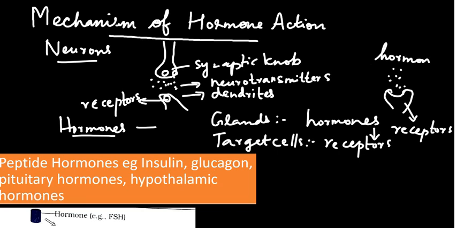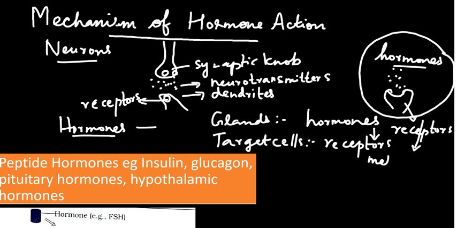Receptors are specific. That means one type of receptor will receive only that particular type of hormone. Once the hormones attach to the receptors, they form a hormone receptor complex. After forming a hormone receptor complex, they will trigger metabolic reactions. That means all the chemical reactions that take place within our body that can produce a biochemical change in the body, or they can also produce a physiological response in our body.